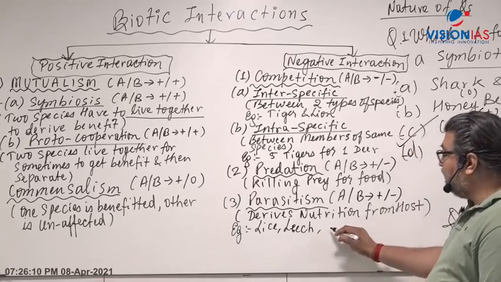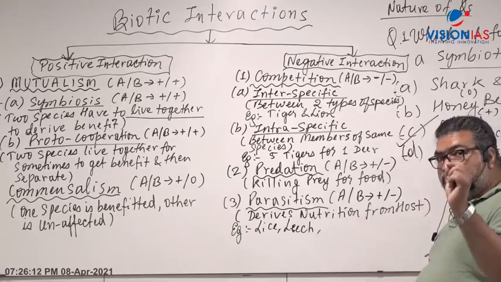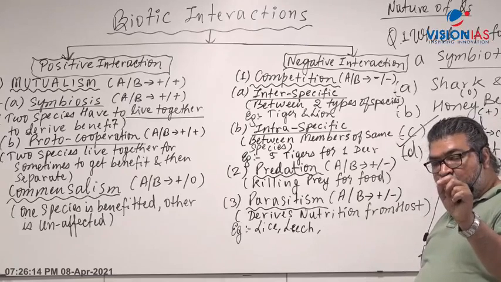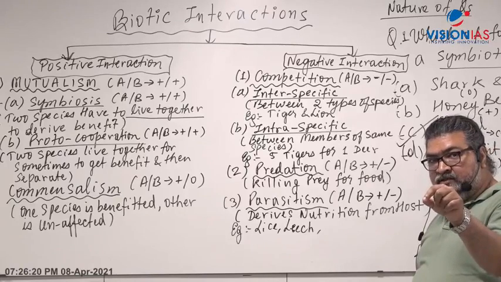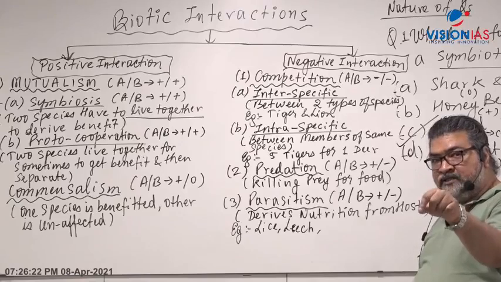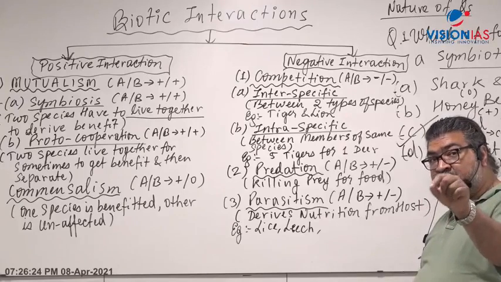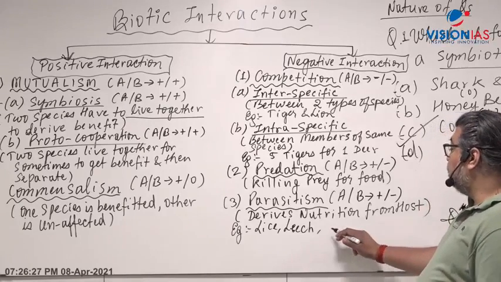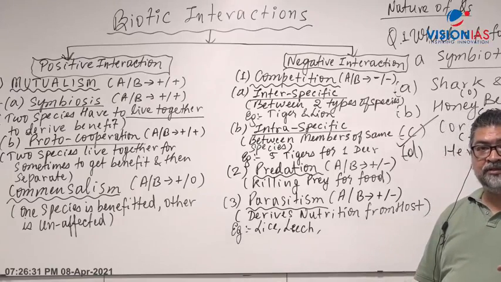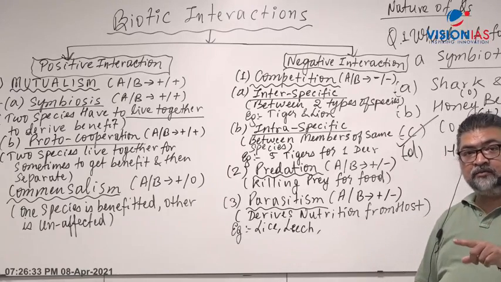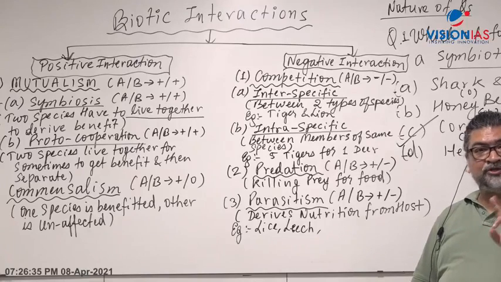Then you know the malaria parasite. Malaria is caused by a parasite, a protozoan, Plasmodium, Plasmodium falciparum, Plasmodium vivax, right? The malarial parasite causes disease in human beings. The female Anopheles mosquito is just a vector. Mosquito is not a parasite.